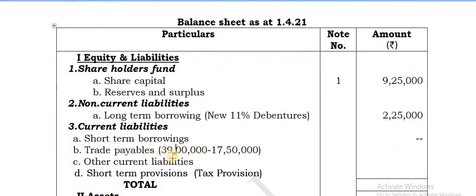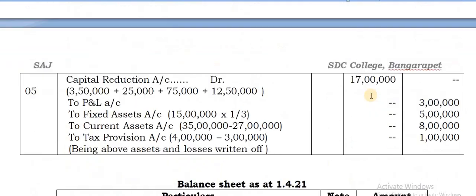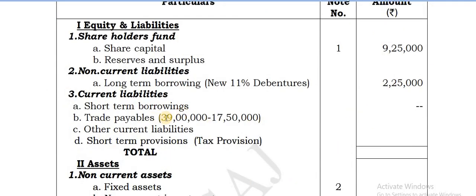Trade payables in this 13 lakhs already how much is written off? It is 17,50,000. Creditors 17,50,000 has gone away. So it is being reduced. So take the balance 39 lakhs minus 17,50,000. So balance is there 21,50,000. Next,